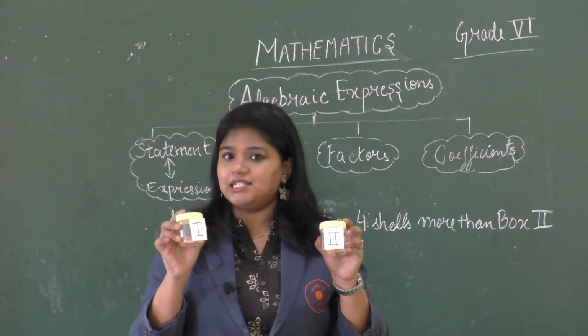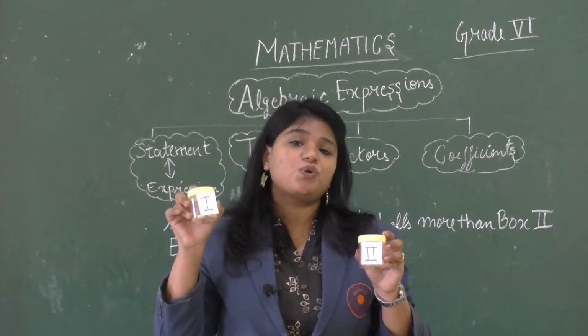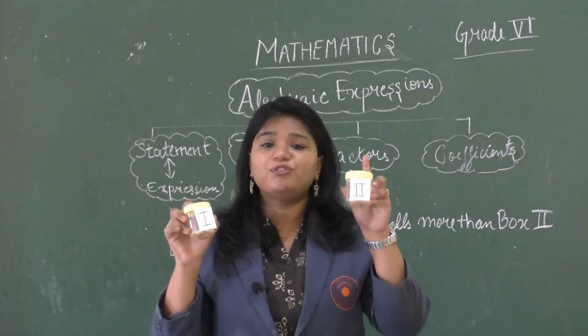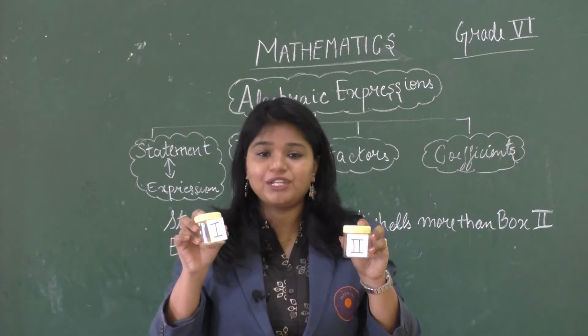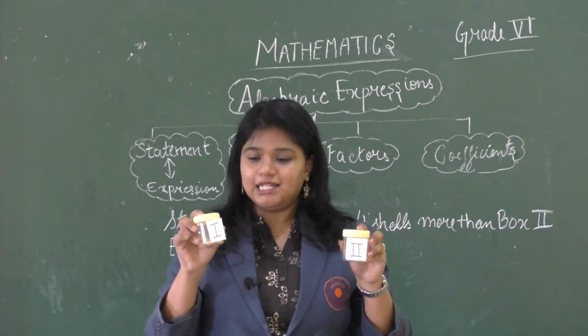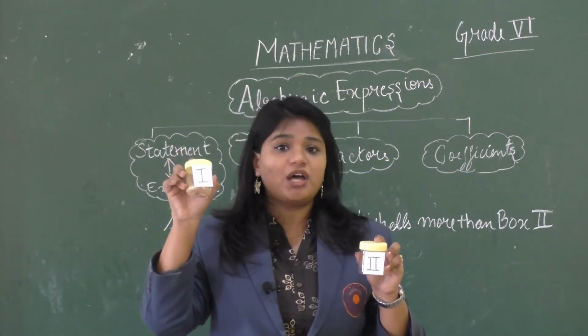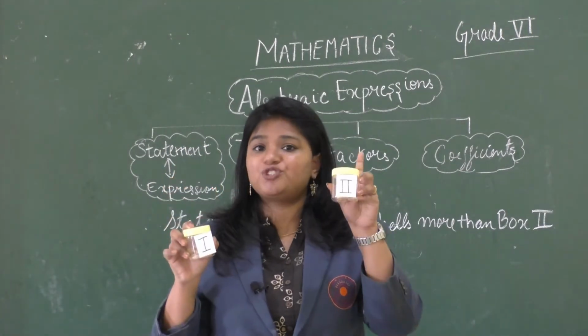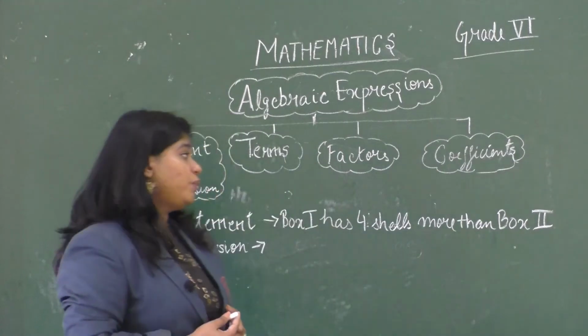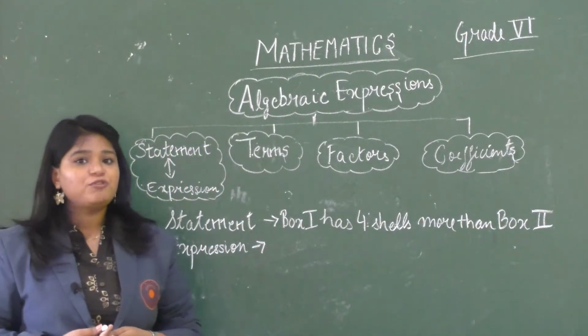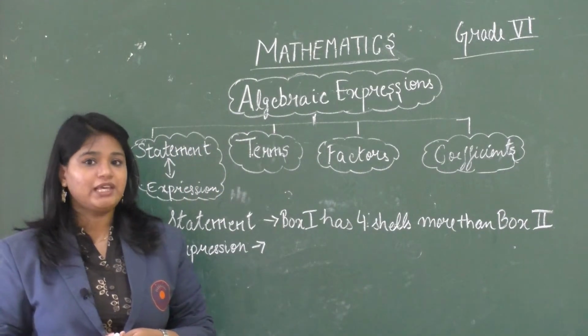Now if I say that the number of shells in box 1 are 4 more than the number of shells in box 2. Did you hear it carefully? I said that the number of shells in box 1 are 4 more than the number of shells in box 2. So here we are unaware of the number of shells in box 2. Yes?